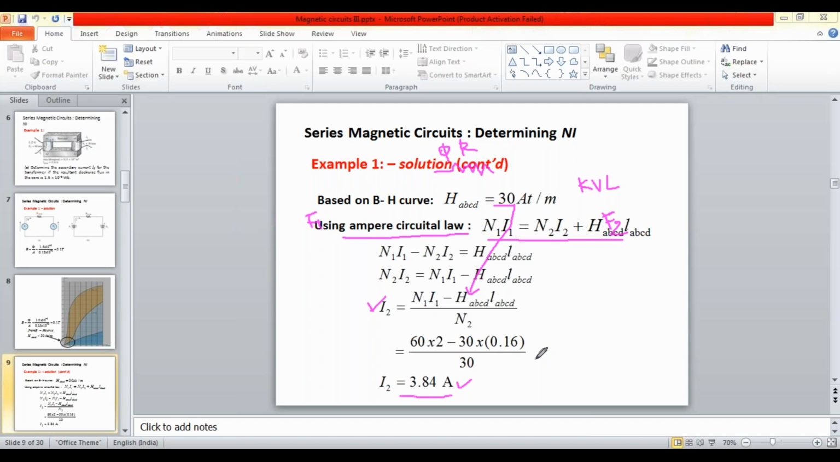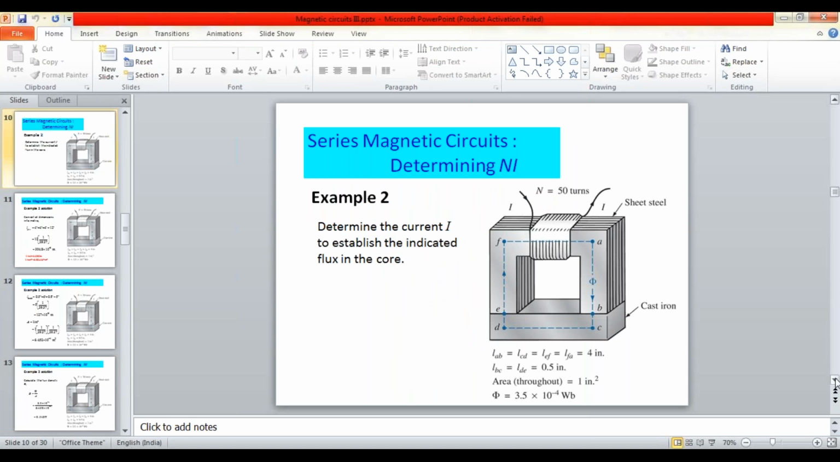Do you understand this problem? Or is there any doubt in this problem? Okay, now we'll try to solve another problem here.